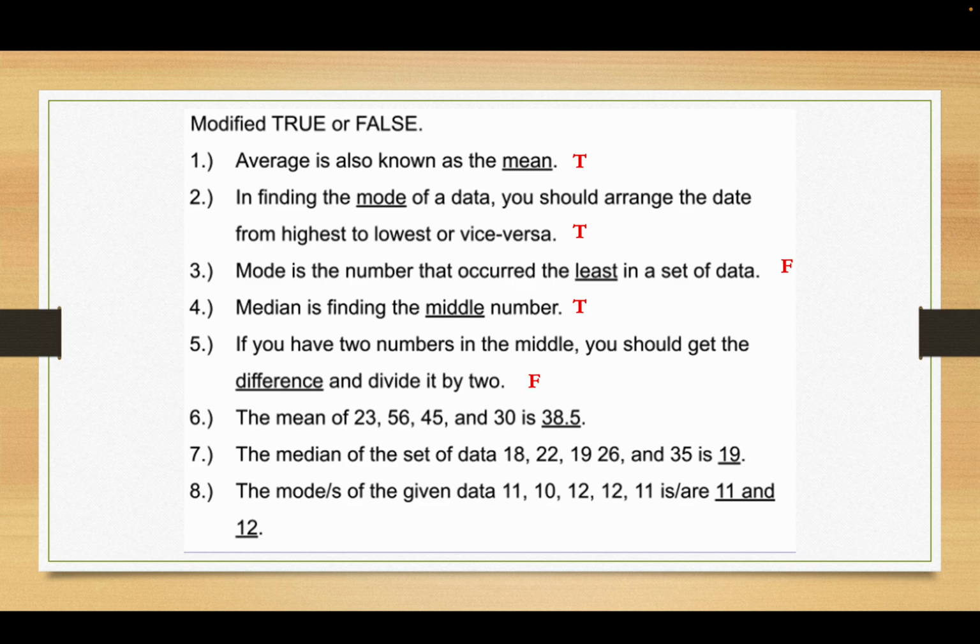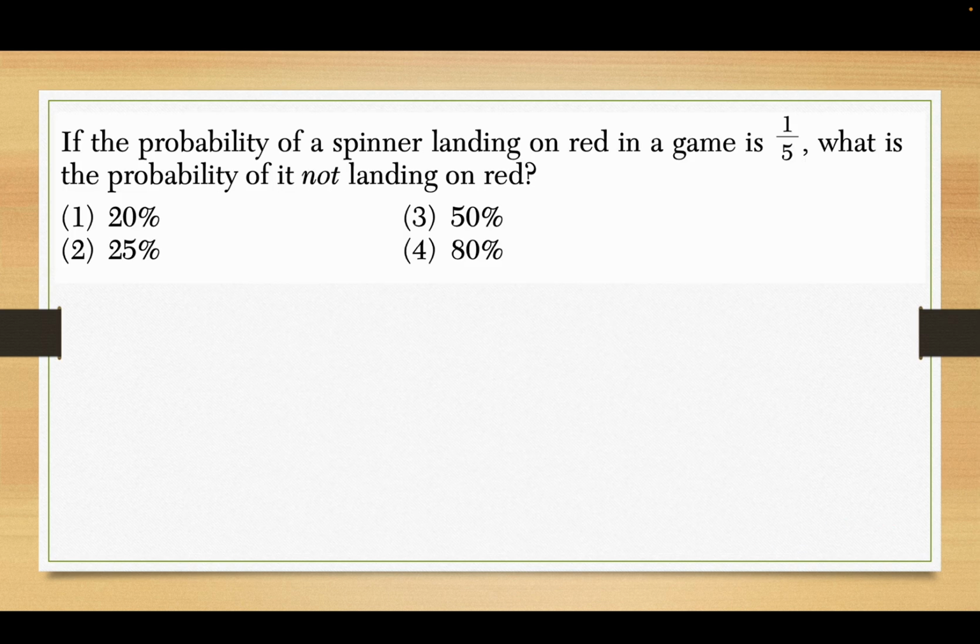Okay. The mean of 23, 56, 45, and 30 is 38.5. Just add them up and divide by 4. That's true. The median of that set of data is 19. That would be false because they forgot to line them up in order. If you line them up in order, it goes 18, 19, 22, 26, 35. 22 is in the middle. The mode or modes of the given data, 11, 10, 12, 12, 11, is or are 11 and 12. And that's true. You can have more than one mode. 11 and 12 are both repeated twice. Okay, give this a shot.